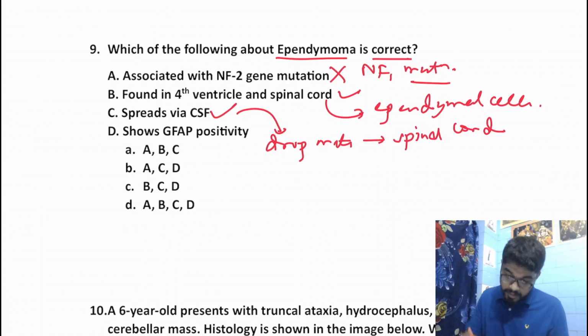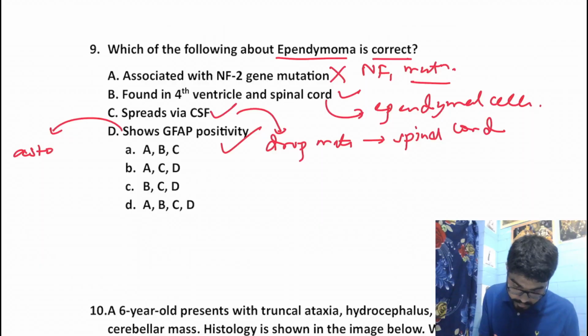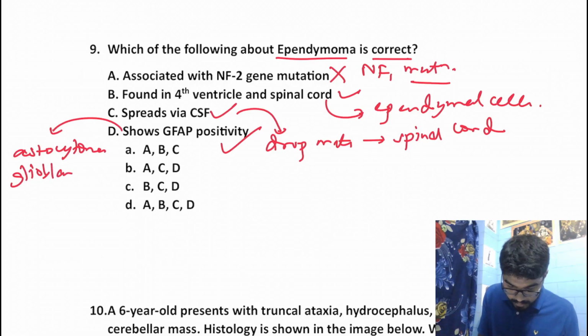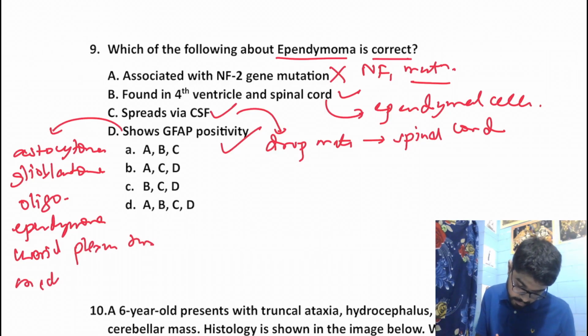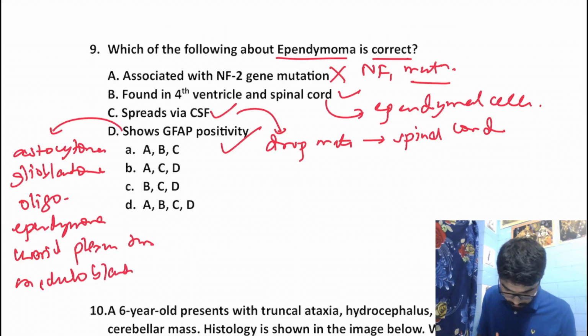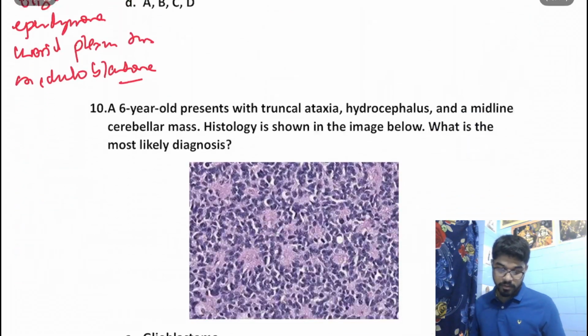And shows GFAP positivity. That is also a true statement. Remember that GFAP positivity is seen in astrocytoma, glioblastoma, oligodendroglioma, ependymoma. It is seen in choroid plexus tumor and also seen in medulloblastoma. So our answer over here would be B, C and D. Option C would be correct. Moving on to the next question.